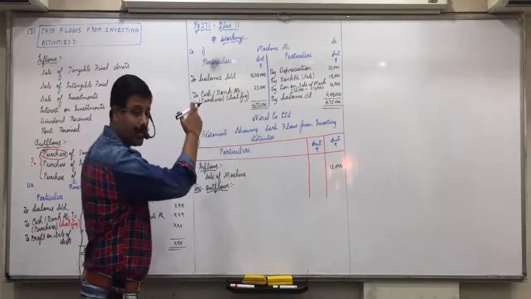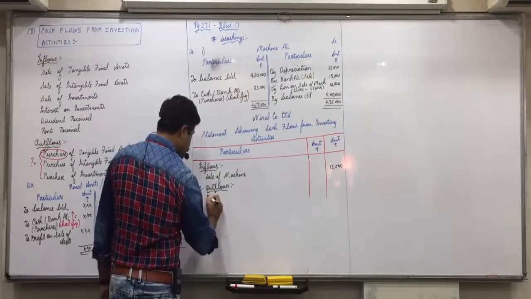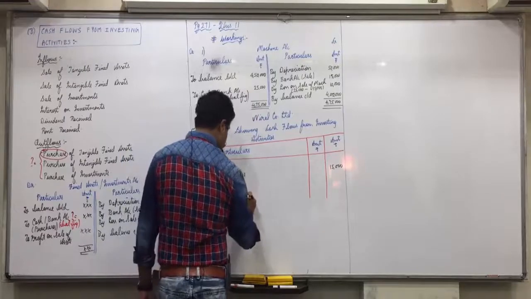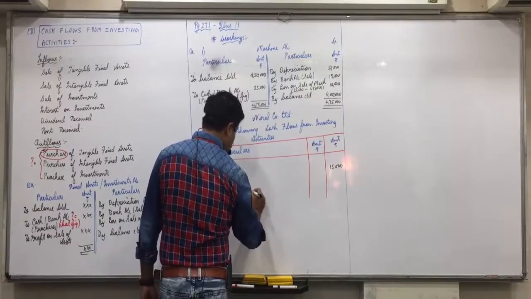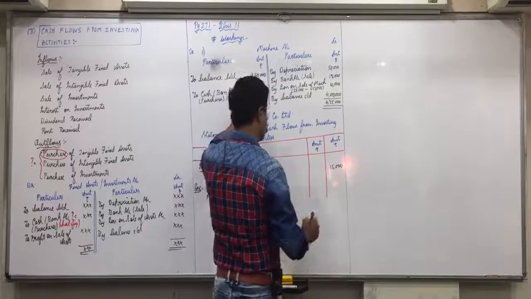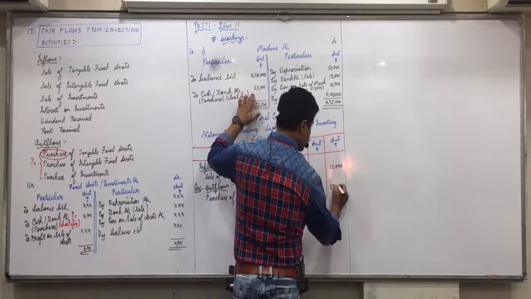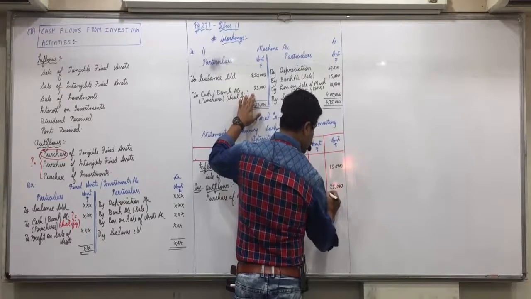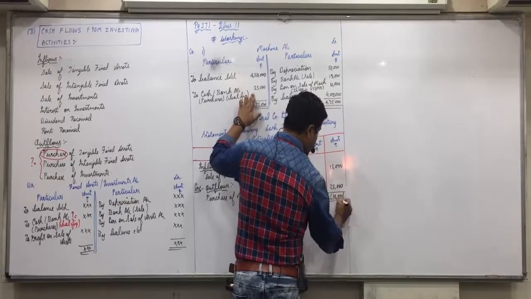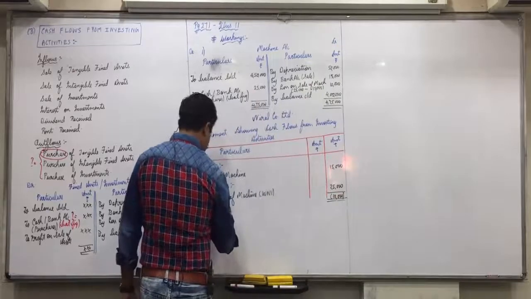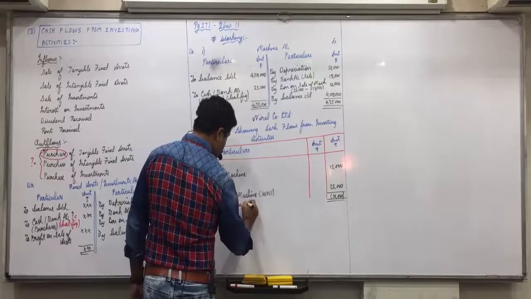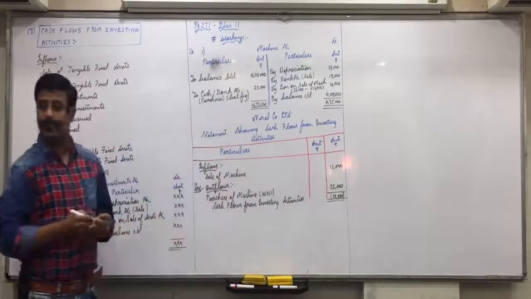We have obtained purchase of machine, in bracket working note 1, 25,000. 15 minus 25, minus 10,000. Cash flows from investing activities. Did you understand this, everyone? Yes.